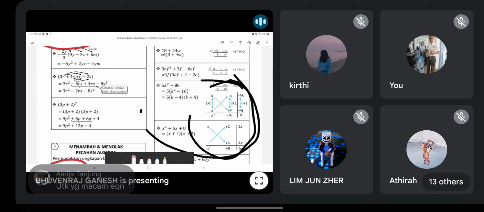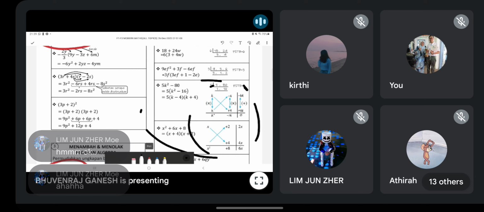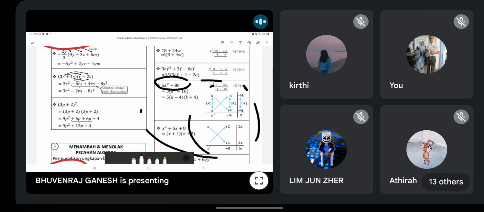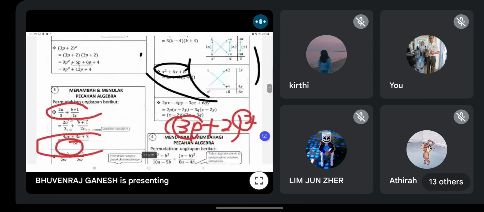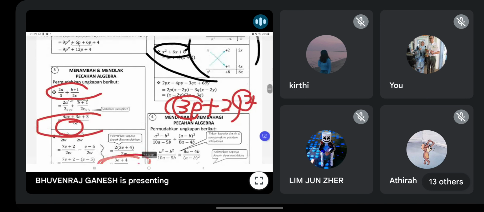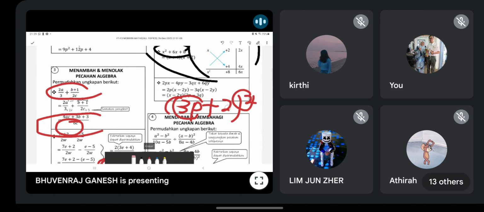Okay, kamu boleh buat terus. No need to draw all this. Direct factorize only. Kamu kenal pasti faktor serupa saja. Just identify the common factor for all the equation, then you can solve already. So I don't think I want to go through this lah. Too easy. So this one is one thing important. Maybe some of y'all never noticed lah.